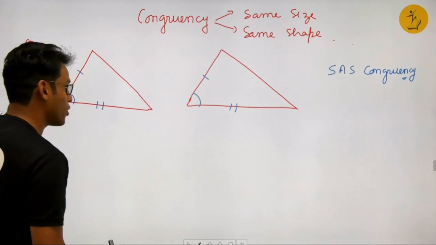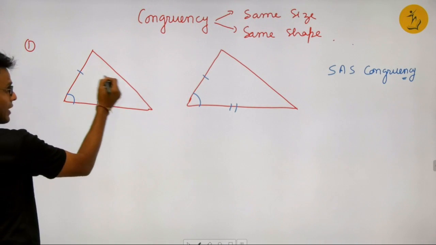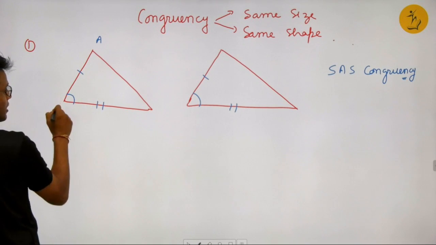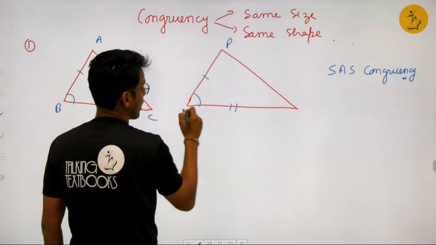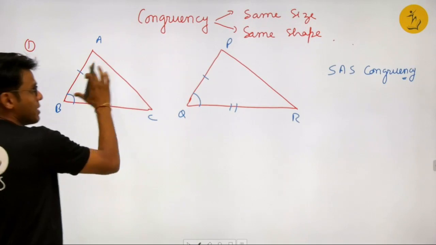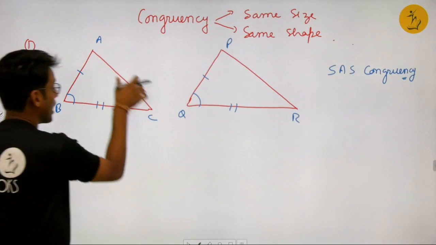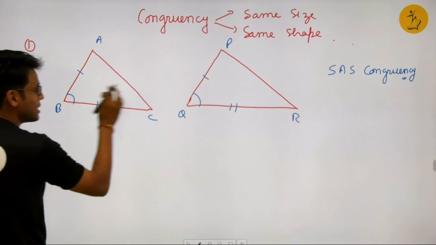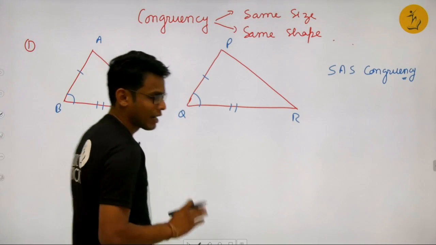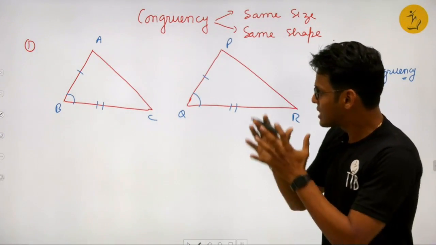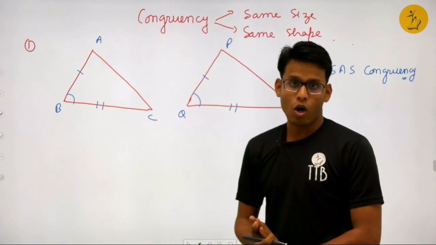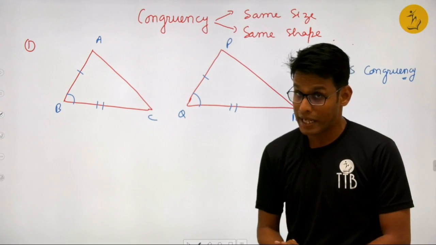If we take the example of a triangle, let's name the triangles ABC and PQR. If AB equals PQ, BC equals QR, AC equals PR, and angle A equals angle P, angle B equals angle Q, angle C equals angle R, these six parameters being equal, then these two triangles are said to be congruent.